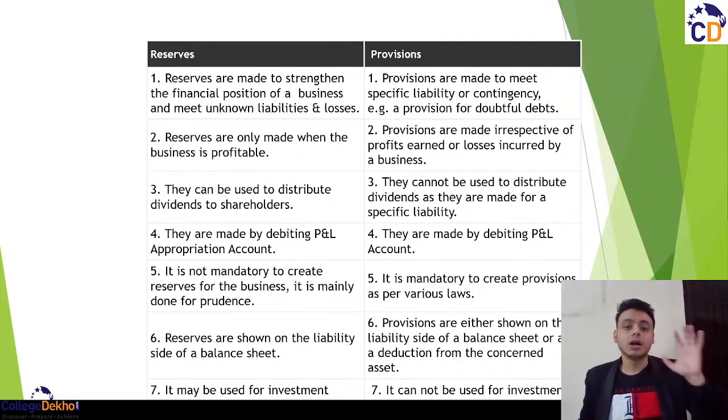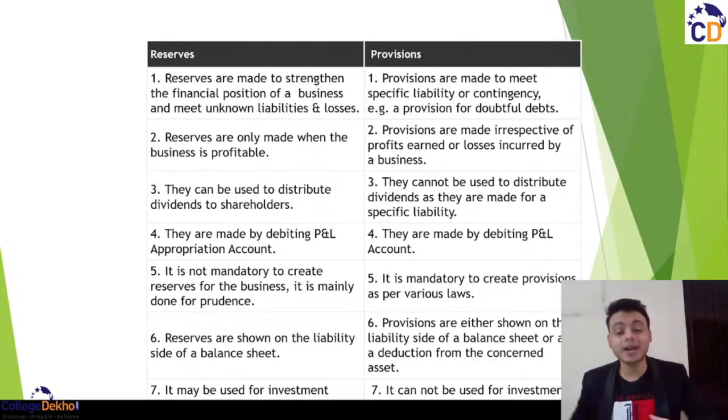So these things you should know. Reserves are basically which are kept by the company for the purpose of expansion or diversification or to strengthen its operations.